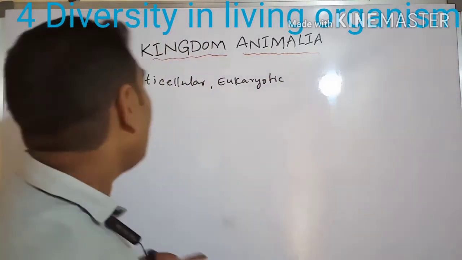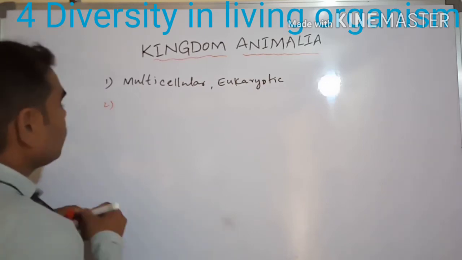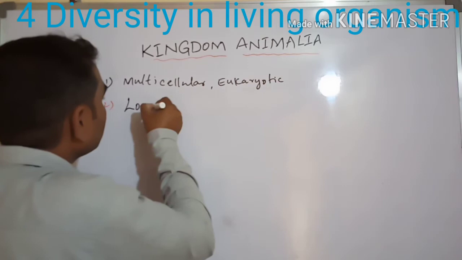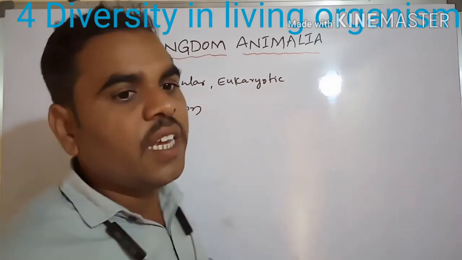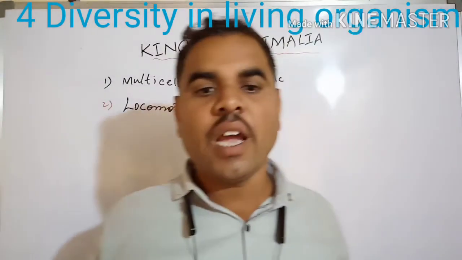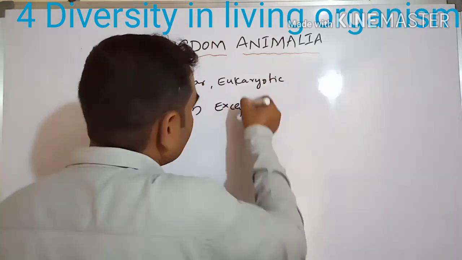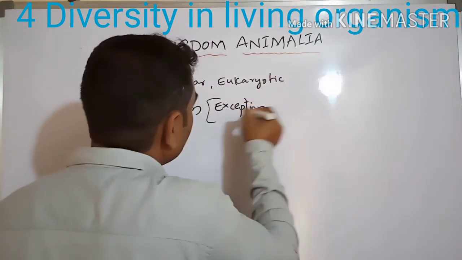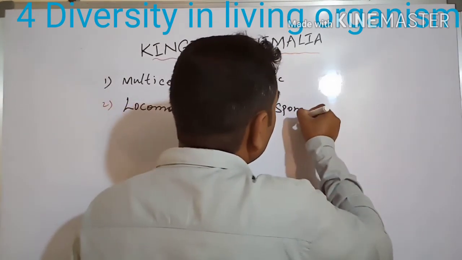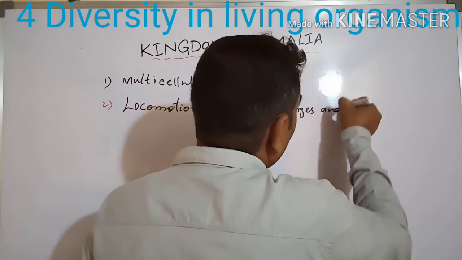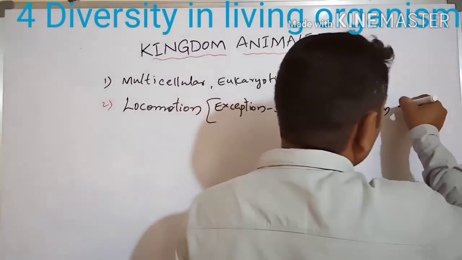Next we have to see that these organisms have locomotion, except sponges and phylum Porifera.